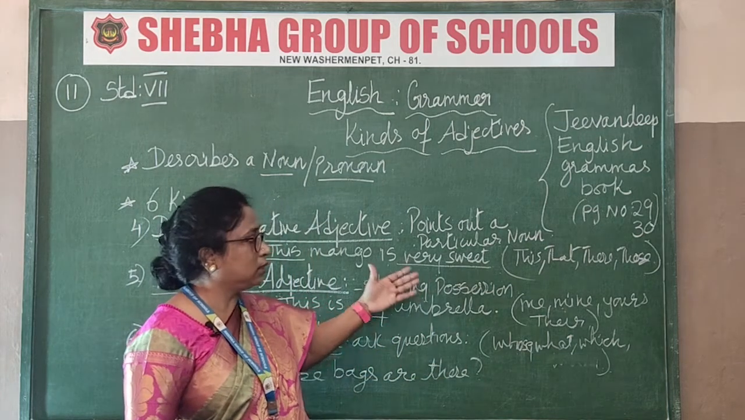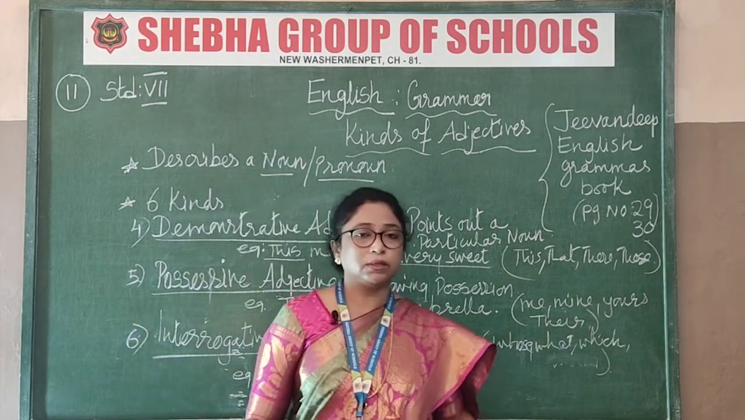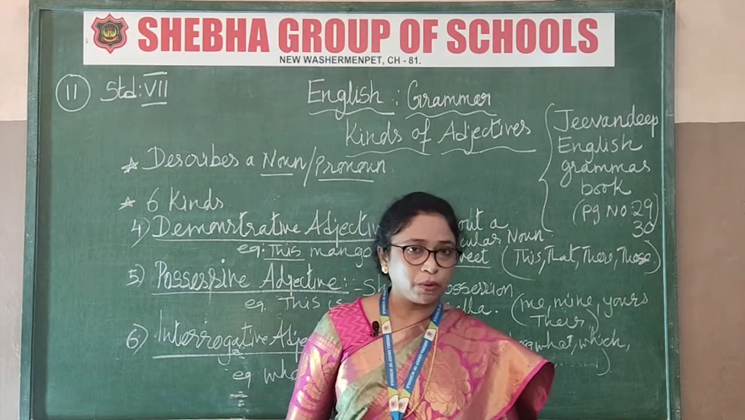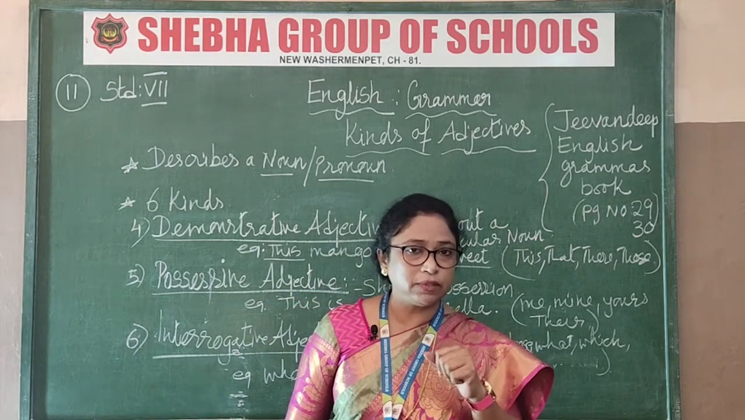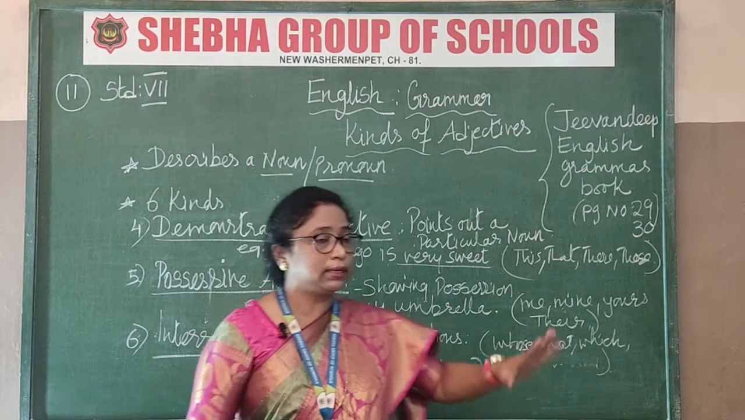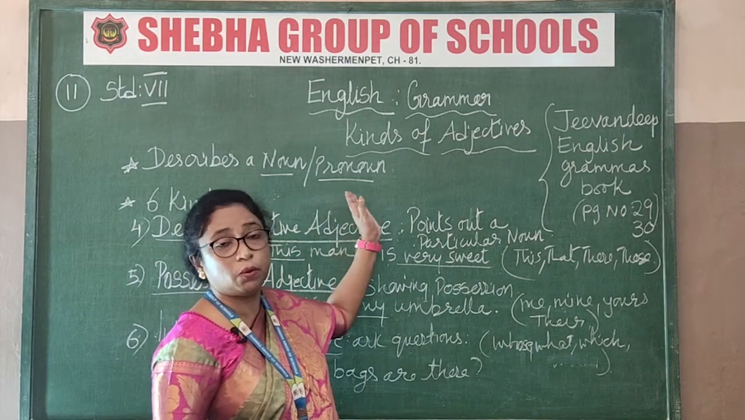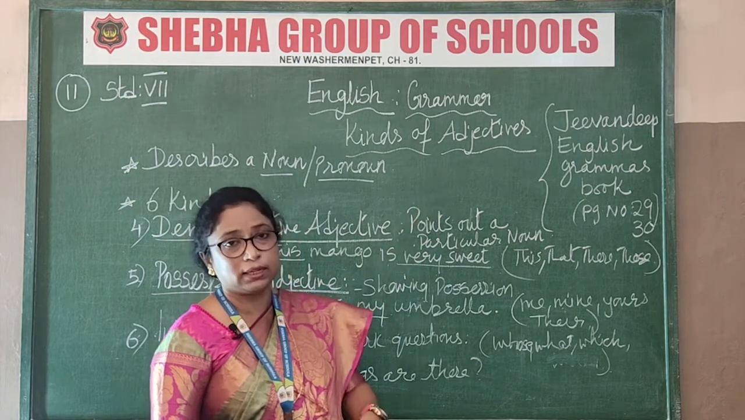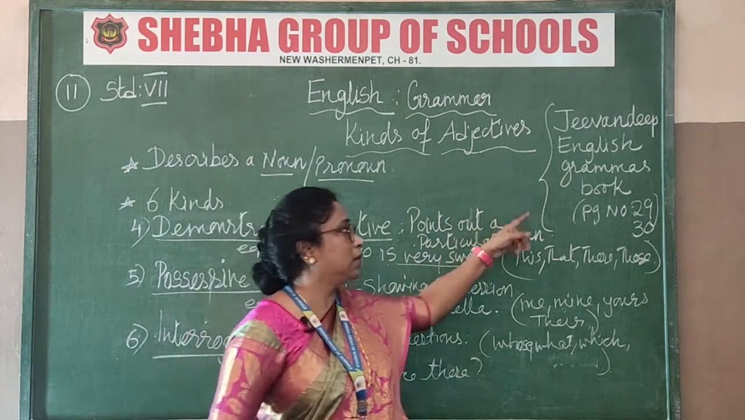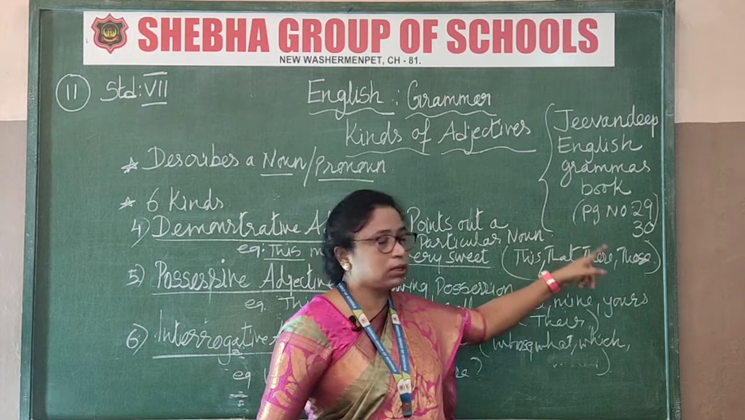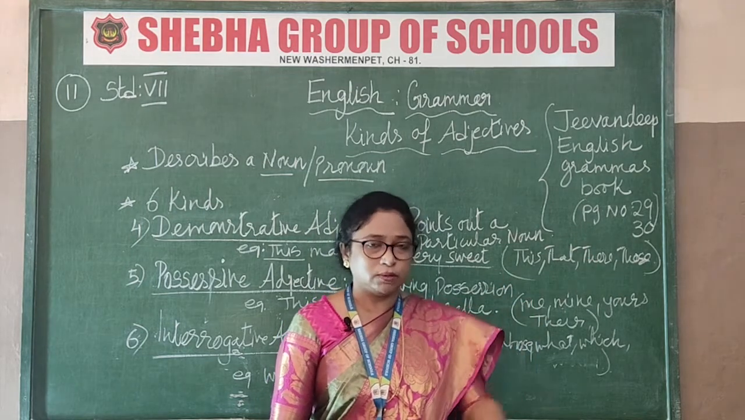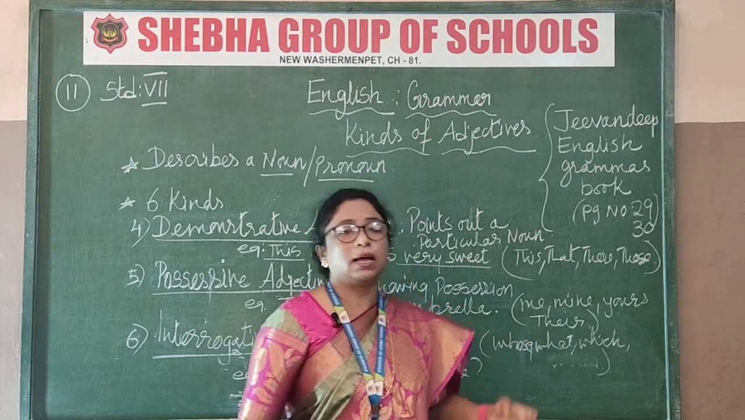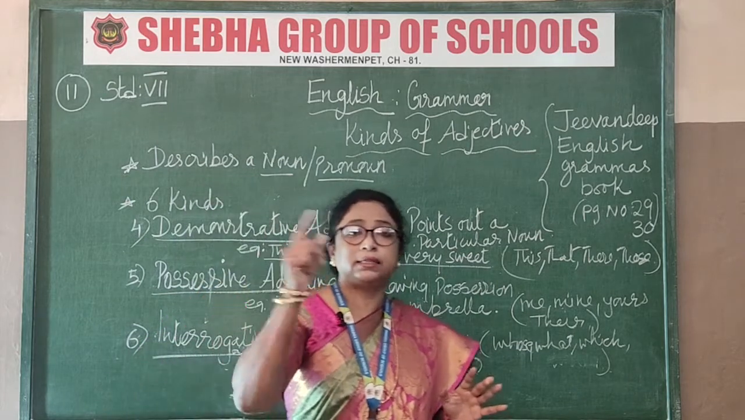So, these are the different types of adjectives. Again, one small recap we can go through. How many types of adjectives are there? What is an adjective, first of all? It is a describing word. Describing what? Describing the noun and the pronoun, alright. The lesson I have taken is from the Jeevandip grammar book, page number 29 to 30 is the explanation, and later I will tell the page number where you have the exercise. And how many types of adjectives are there? There are 6 types of adjectives.